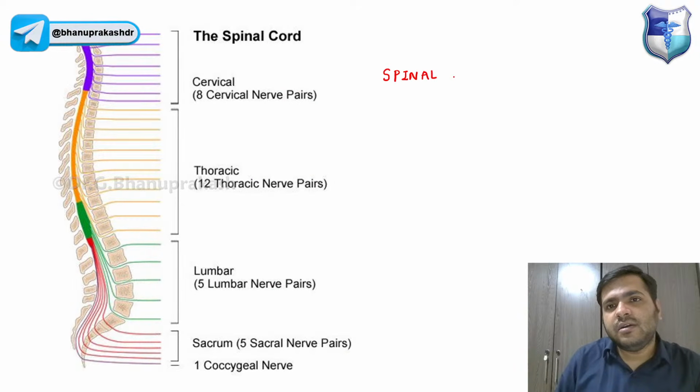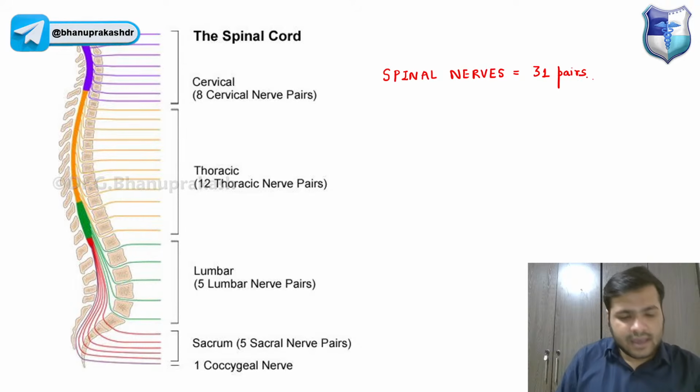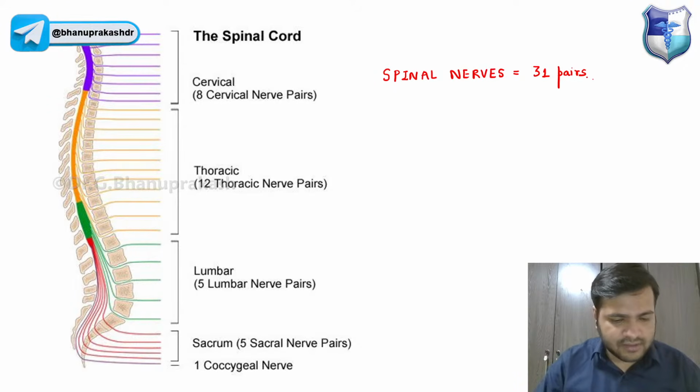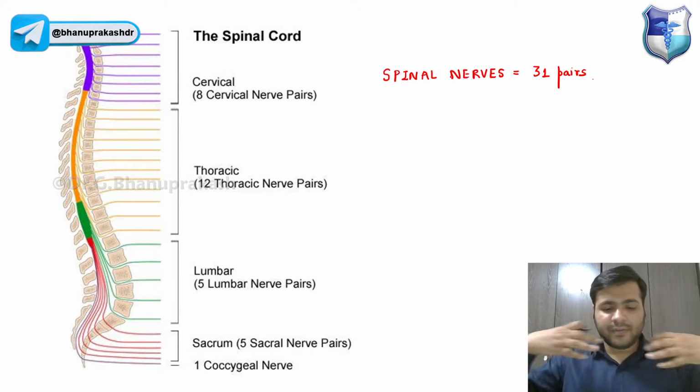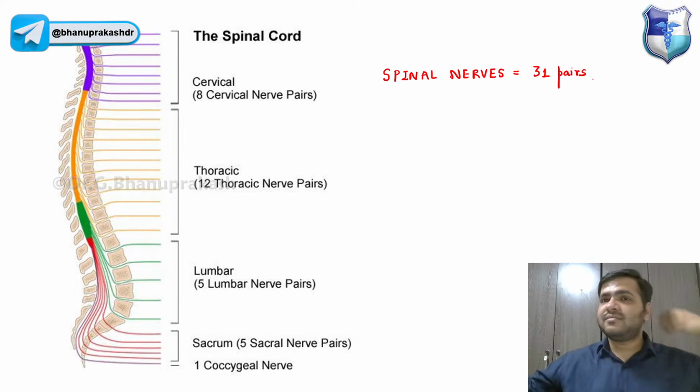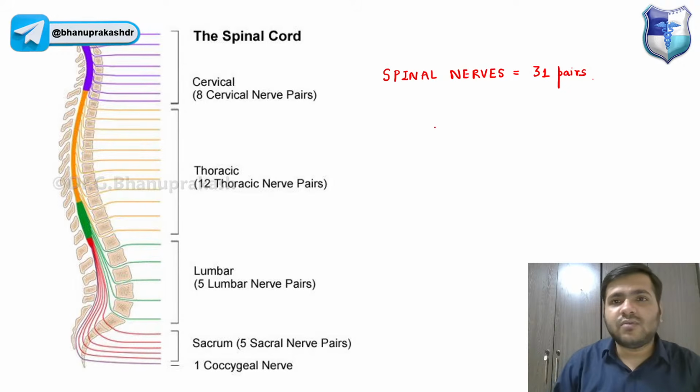Spinal nerves are 31 pairs, and you already know these 31 pairs will be on both sides, on the right side and on the left side, coming from the spinal cord, right? So let us try to name them.